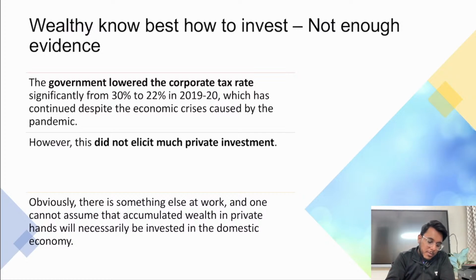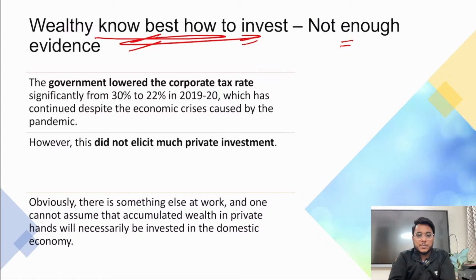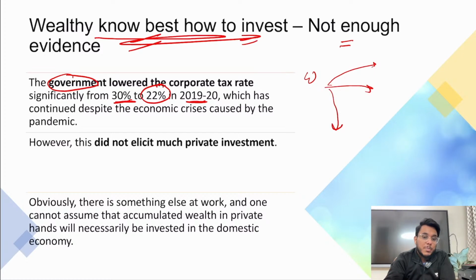Now, many times it is said that the wealthy know best how to invest. But do we have adequate evidence for this? Understand this: the government in the past has successively reduced the corporate tax. Corporate tax was reduced from 30% to just 22% in 2019 and 2020, and it was expected that these wealthy corporates would invest the money in the economy because their taxes had been reduced. But private investment has not increased in India.